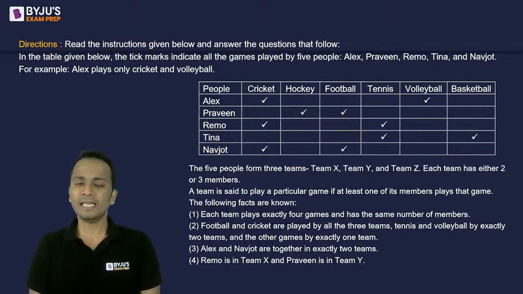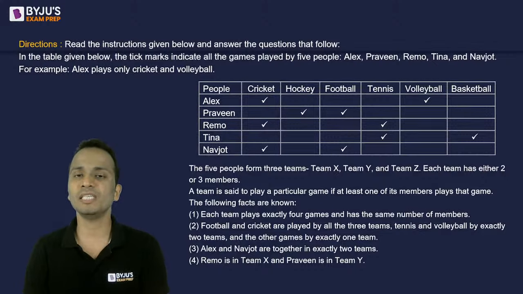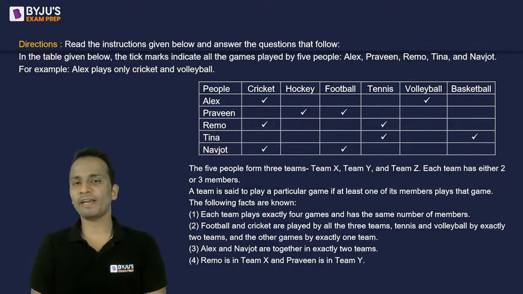All right. Next, statement number two. Football and cricket are played by all three teams. Tennis and volleyball by exactly two teams, and the other games by exactly one team. Number three, Alex and Navjot are together in exactly two teams. Now, this statement is very crucial. You have to be very careful about this statement. Last statement, Remo is in team X and Praveen is in team Y. So, with these conditions and information, try to find out the composition of each of these three teams.